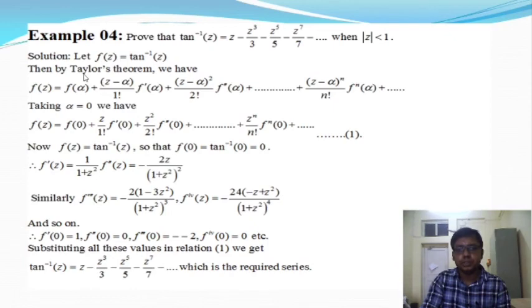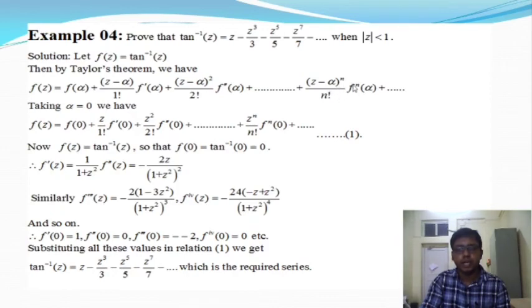Then by Taylor's theorem we have f of z, the Taylor series about the point z equal to alpha. The mathematical expression is f of z equal to f of alpha plus z minus alpha by 1 factorial f dash alpha plus z minus alpha whole square by 2 factorial f double dash alpha, and z minus alpha whole to the power n by n factorial f to the power n of alpha, and up to infinity.